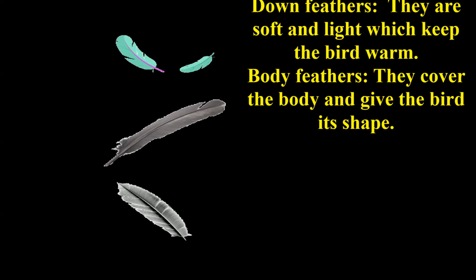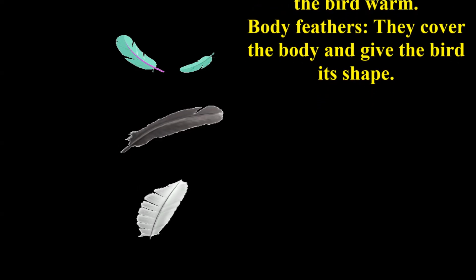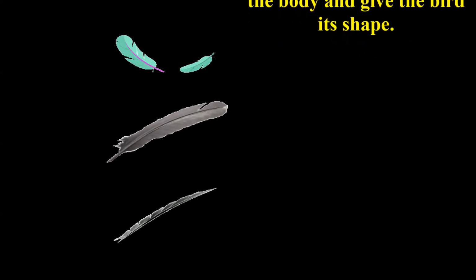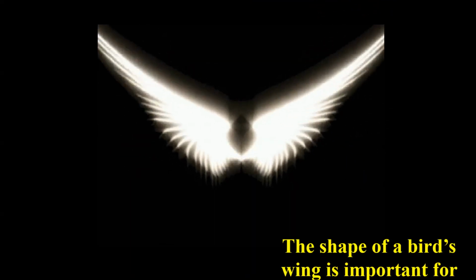Down feathers. They are soft and light, which keep the bird warm. Body feathers. They cover the body and give the bird its shape. Now let us discuss the function of the wings.